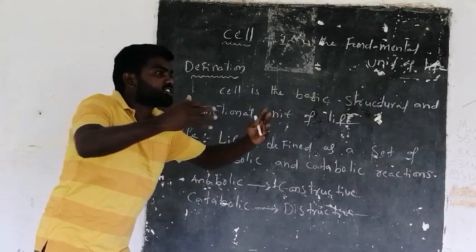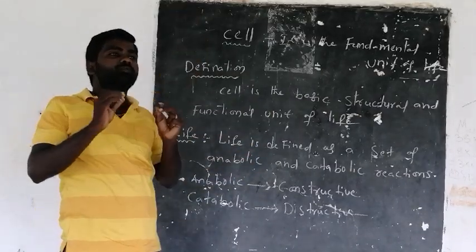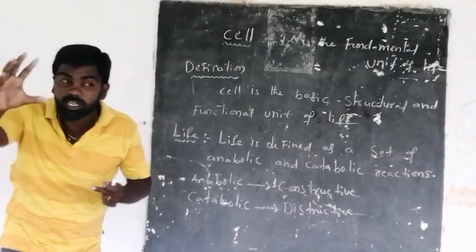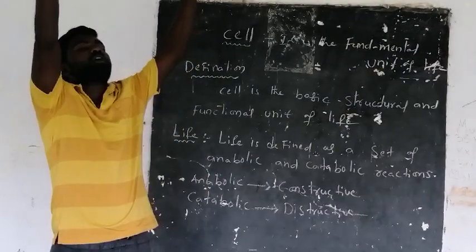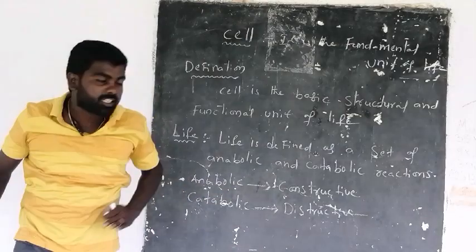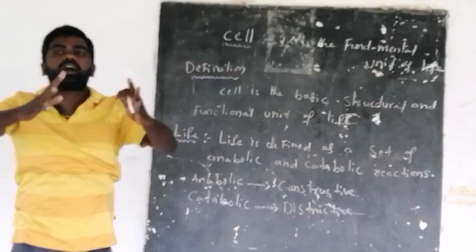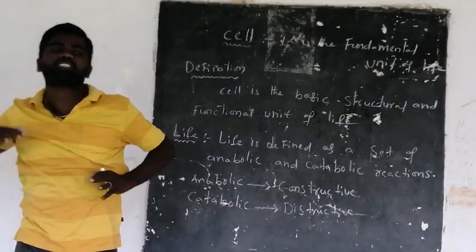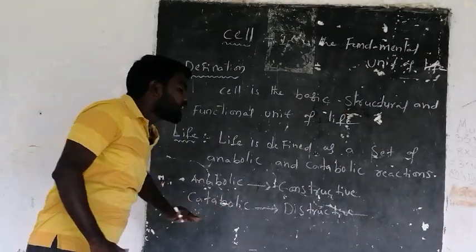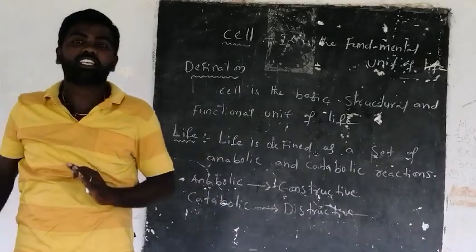In anabolic reactions, construction means constructing a complex substance from simpler substances. And in catabolic reactions, there is destruction of a complex substance into simpler substances.